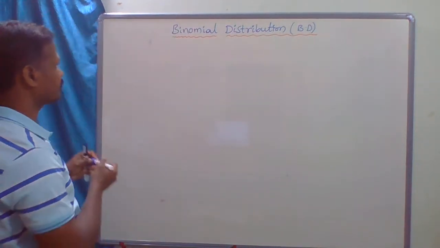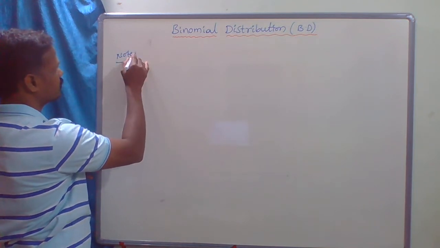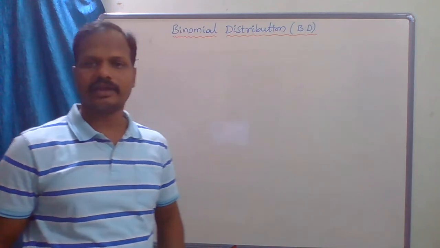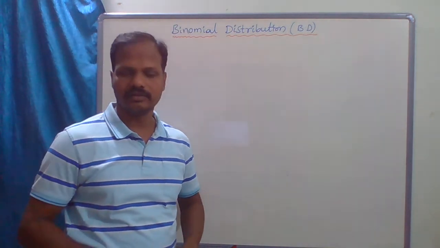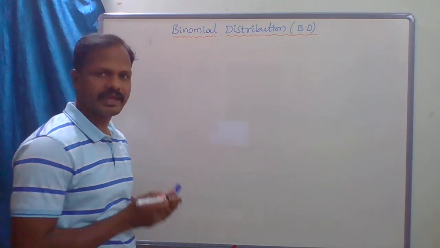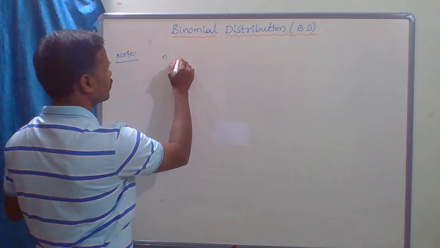Okay, next one. Note point. Suppose there are n independent Bernoulli trials in an experiment.